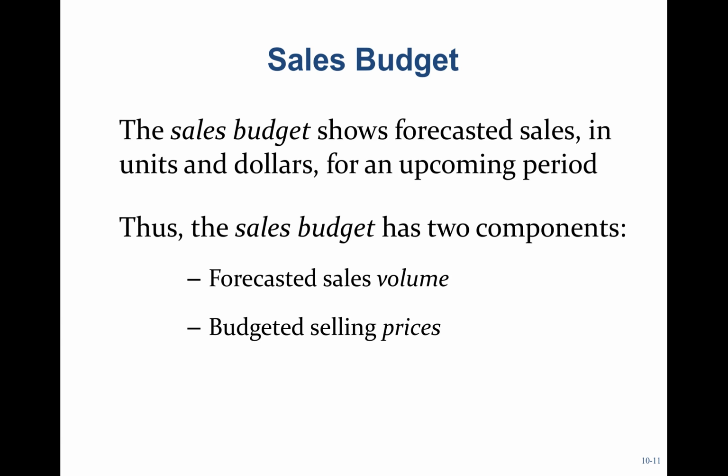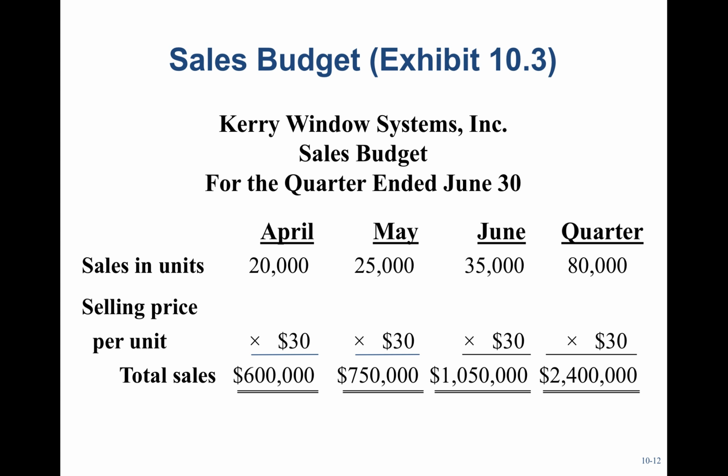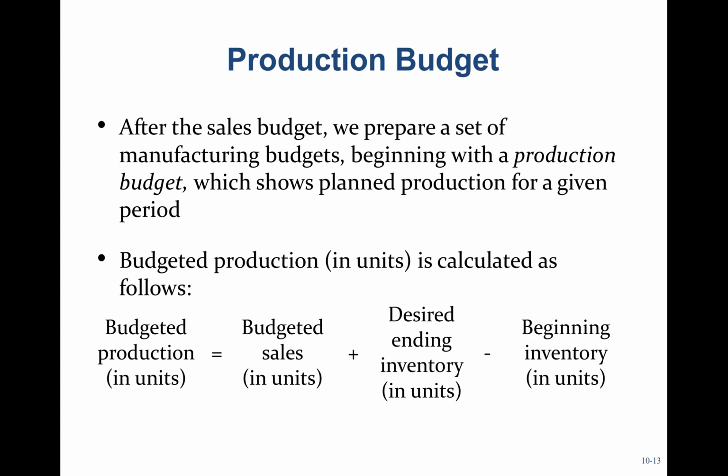The sales budget is the starting point of the master budget and shows forecasted sales in units and dollars for an upcoming period. It has two components, the forecasted sales volume and the budgeted selling prices. So if I determine that my forecast is 20,000 units and my budgeted selling price is $30, then my April sales budget is $600,000. The production budget is shown in units, and this would be my sales in units, plus ending inventory because I need to build that, but I can deduct out my beginning inventory because that's already been built.